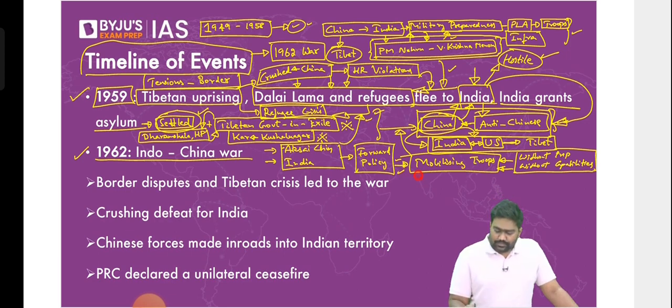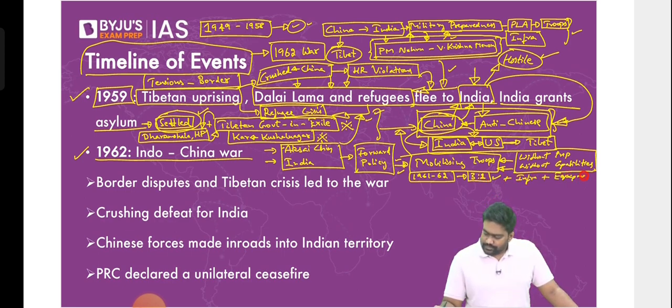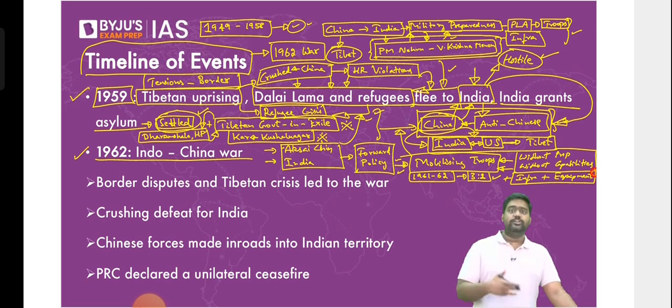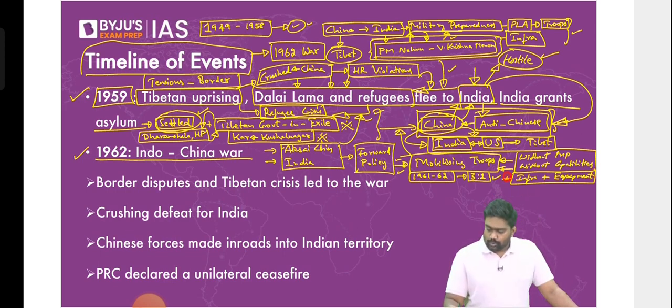According to several reports, during this period, let's say around 1961-62, right before the war began, the troop ratio was 3:1. For every one Indian soldier, China had deployed 3 soldiers. So Indian army was clearly outnumbered. The PLA had a clear edge, clear advantage. They had superior infrastructure and superior equipment. China had created the road rail network needed to mobilize the troops, set up the military facilities closer to provide all the logistical support. It had better weapons and platforms as well compared to India.